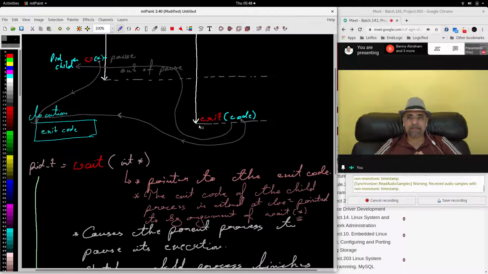Later on, the parent will give the wait call and specify a pointer which will point to a location where the exit code has to be captured. Then the exit code from the task structure will be fetched there when a wait call is given. And this location is outside the stack segment and outside the data segment as well. It doesn't belong to either of the two segments.